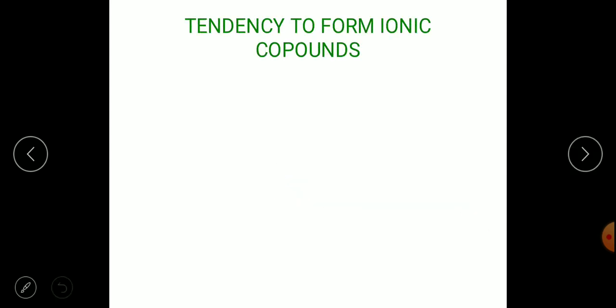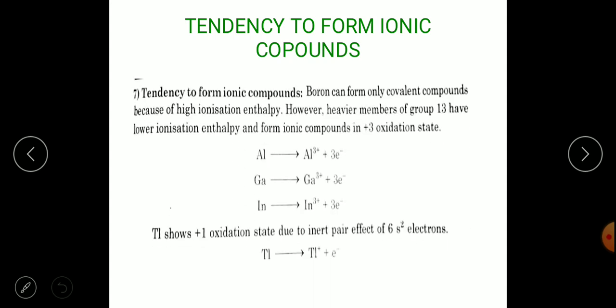Next is about the tendency to form ionic compounds. Usually we know that p block elements form covalent compounds, but they also have a tendency to form ionic compounds. Boron can form only covalent compounds because of the high ionization enthalpy.